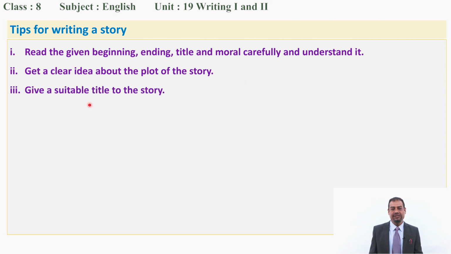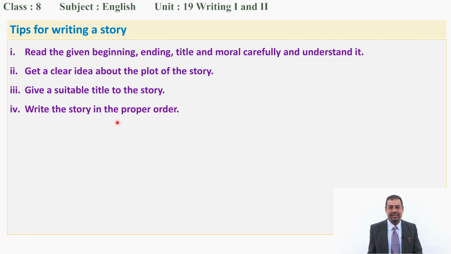Next one, give a suitable title to the story. Then you start writing your story. So the first job you have to do is writing the title. And sometimes after writing a story also you can write the title. If you write the title first, then that can guide you to write your story, and that can make it easy also. If you want to write a title, you can use the name of the characters, the nature of the characters, and then the quality of the characters. So that is an easy way to write the title.